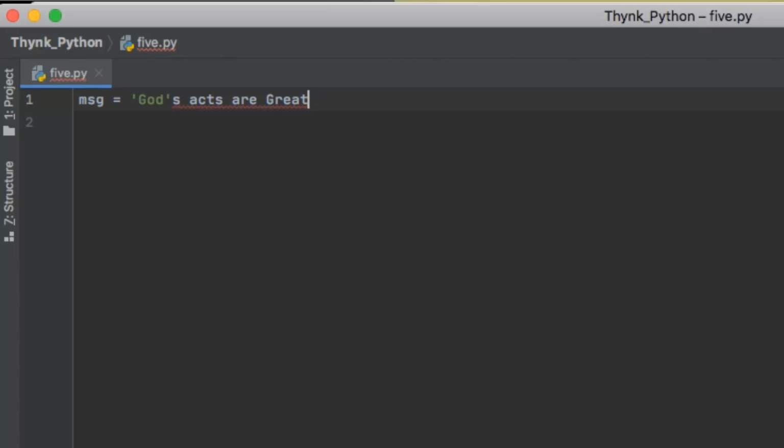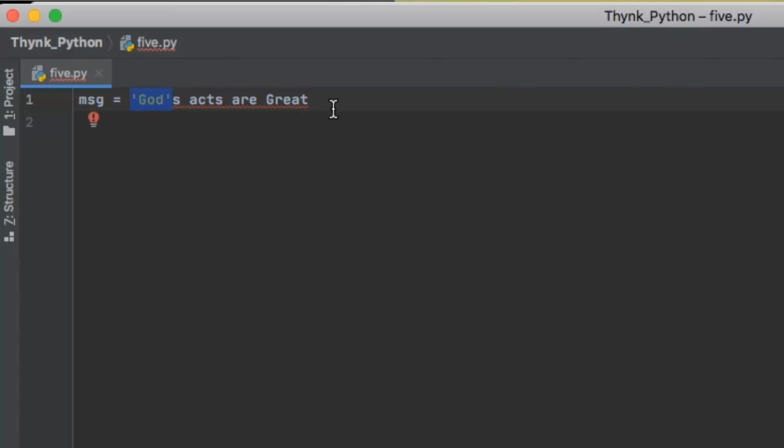Now what is happening here? This apostrophe s is mistakenly understood by Python as the end of the string, and it will only consider this part of my sentence as the string and it will not understand the remaining part.